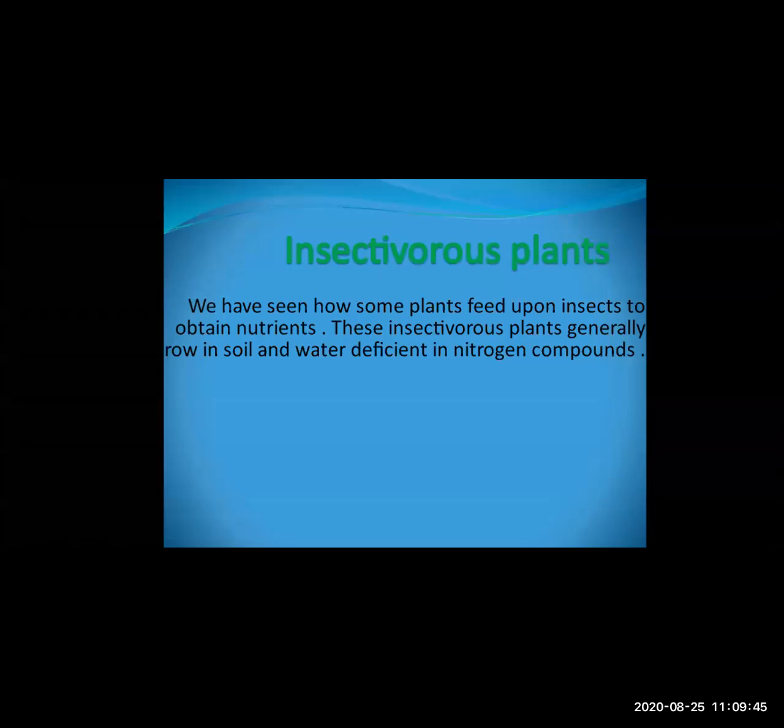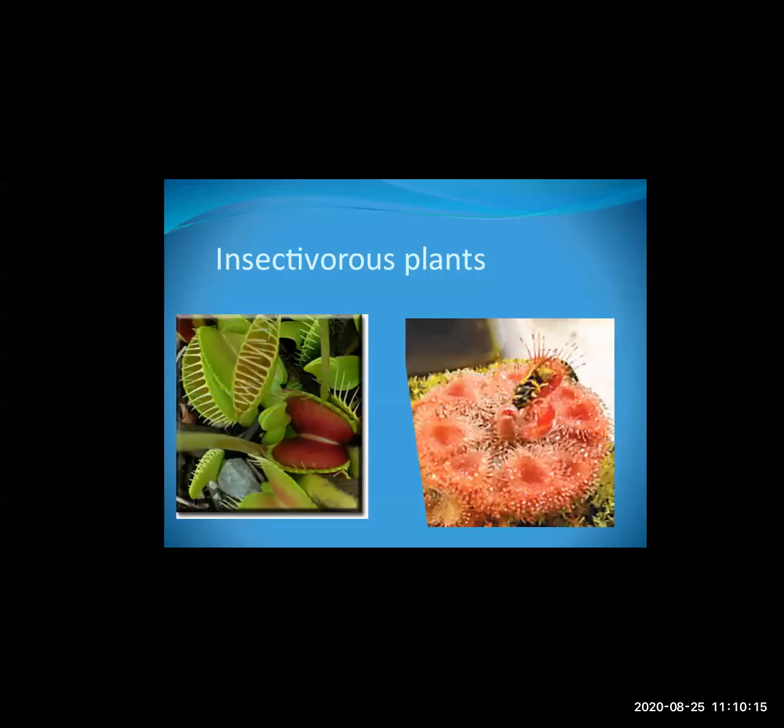These insectivorous plants generally grow in soil and water deficient in nitrogen compounds, means there is a deficiency in the soil of nitrogen compounds. So these plants go in search of insects. Whatever insect comes in contact with these plants, they consume that insect and fulfill their need for nutrition. Okay. Here are the two examples of the insectivorous plants. One is the pitcher plant and the other is called Drosera.